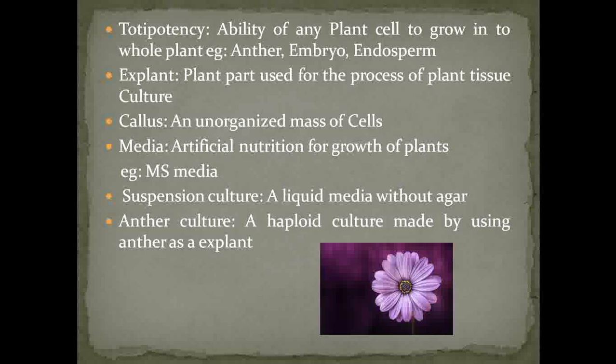Then the next term is the media. Every plant requires nutrition for its own growth and development. So here in tissue culture, we provide artificial nutrition in the form of media, and basically the MS media, which we call Murashige and Skoog media, is used for the growth of plants under tissue culture.